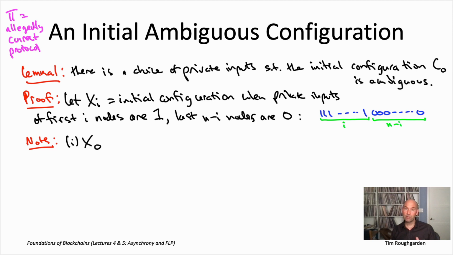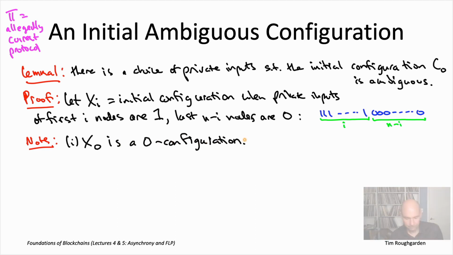In the all 0s private input, there's no disagreement, and validity insists that the common output of the honest nodes cannot be 1, it must be 0. To be correct, that has to be true no matter what the adversary does, no matter what the Byzantine node is doing, no matter how the messages get delivered. That's what validity means.